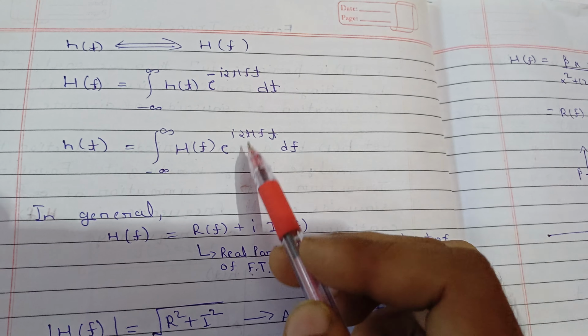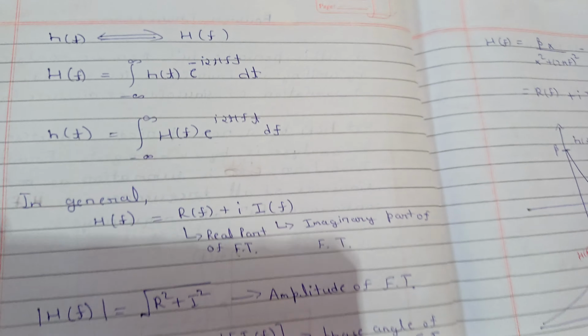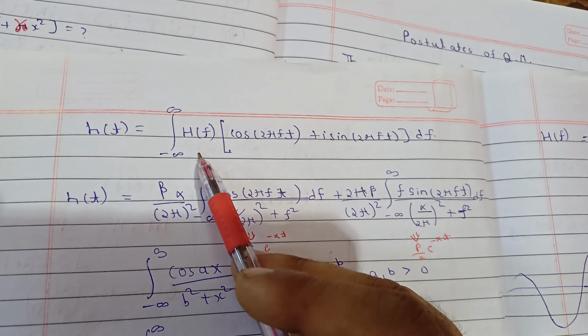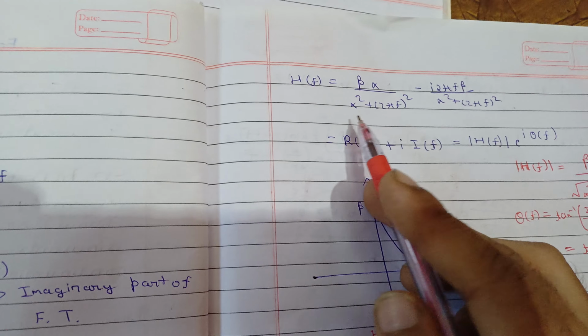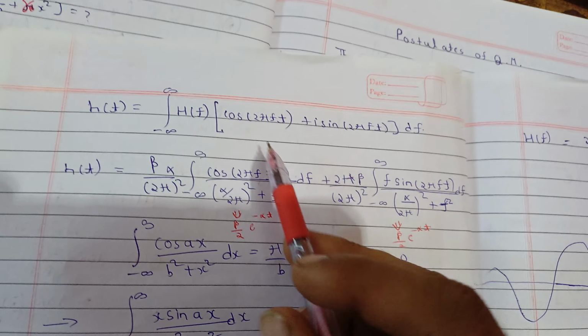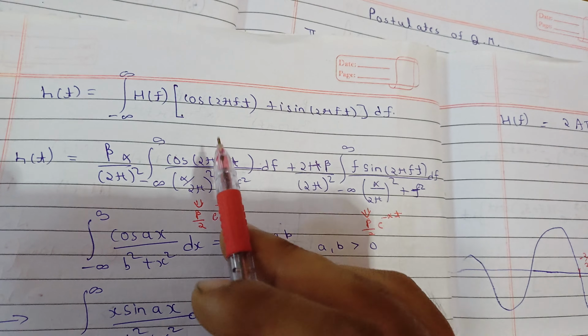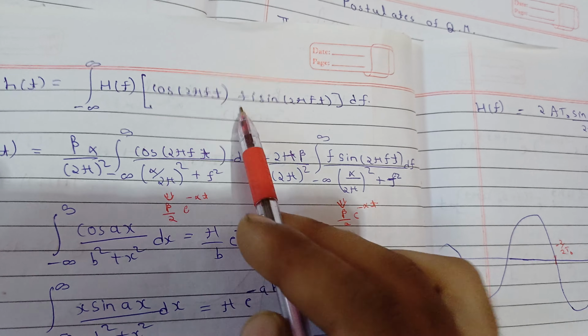So we can write this in terms of cos and sine, that is cos 2 pi f t plus i sin 2 pi f t. So this can be written in this form, H(f) and this. Now in place of H(f), we will substitute this function. Now we will multiply both these terms with both these terms, and we will separate the imaginary and the real part. So when you multiply all the terms, you will get 4 terms there.